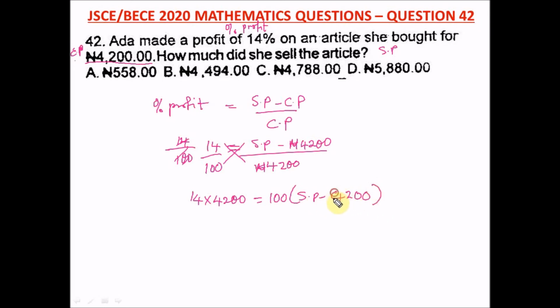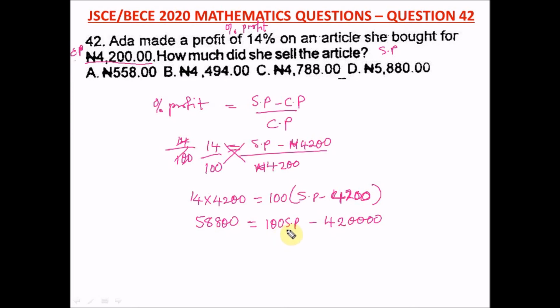Let's leave out the naira now. But if it's a theory question, you have to put your naira. I don't want the naira to clog our work, or we could still put it, no problem. So here 14 times this, use your calculator. We have 58,800 equal to, opening up this bracket, 100 SP minus 100 times this, that will be 420,000. Sorry, that will be 420,000. Okay, so let's collect like terms.